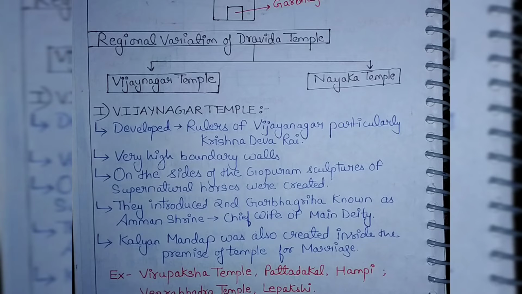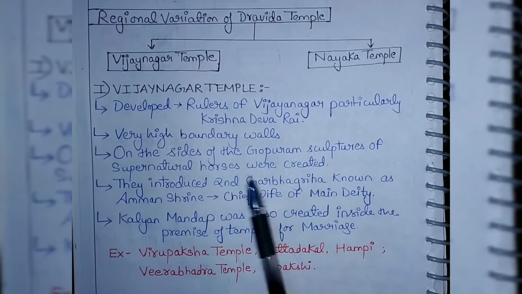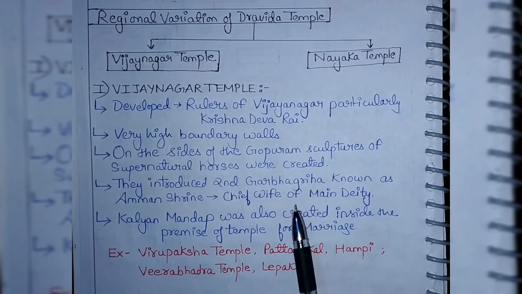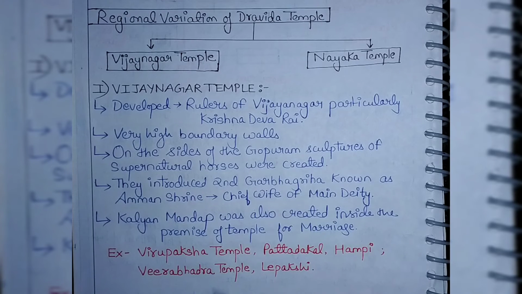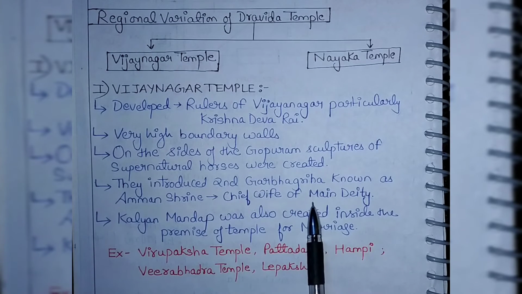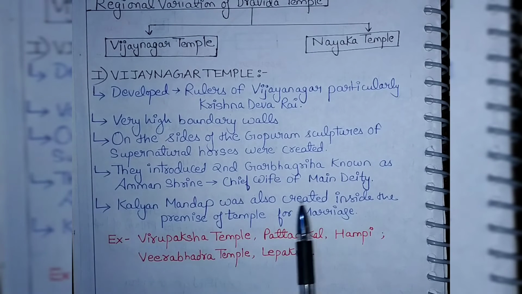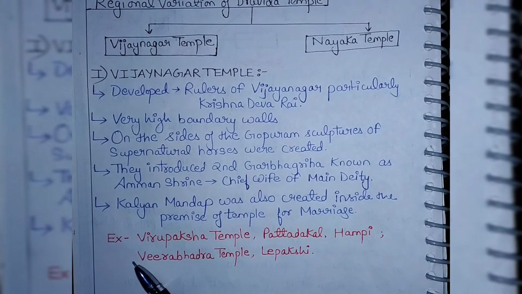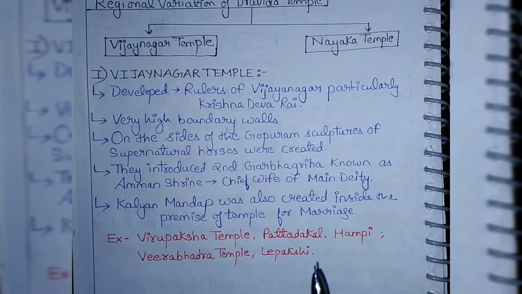Very high boundary walls were there around the temples. On the sides of the Gopuram, the gateways, sculptures of supernatural horses were created. They introduced a second Garbhagriha besides the main deity, known as the Amman Shrine, created for the chief wife of the main deity. Next, Kalyan Mandap was also created inside the premises of the temple for marriage purposes. Examples of this temple are the Virupaksha temple, Hampi, and Virabhadra temple, Lepakshi.